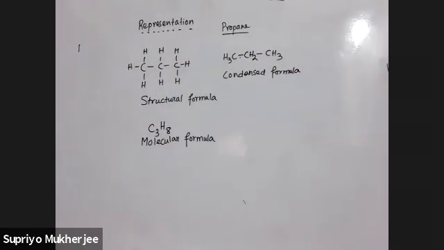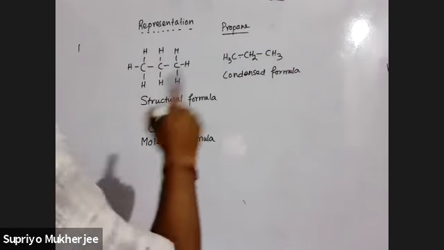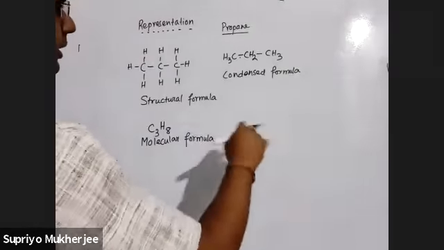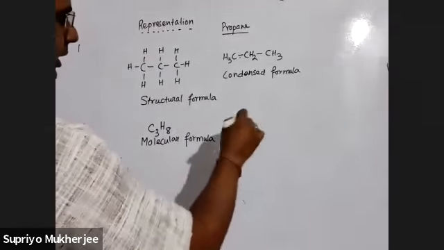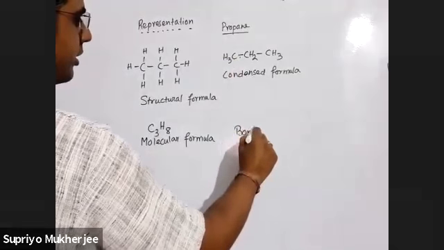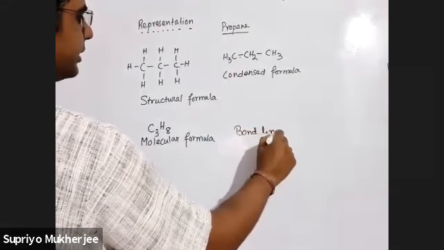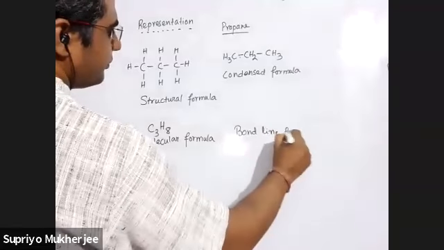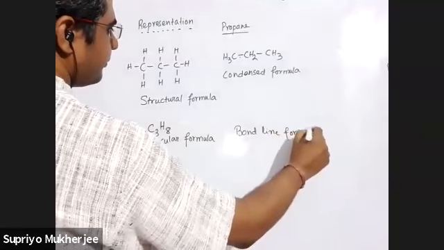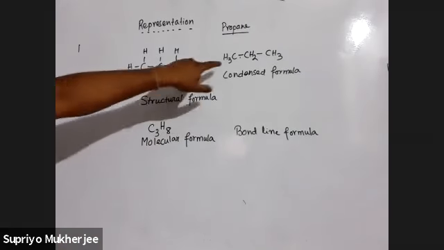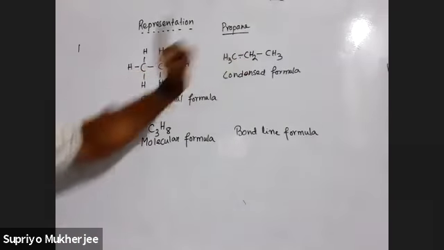Okay, this type of formula is called condensed formula. The last, which you have not studied in class 10th, maybe I have taught it to some people, but normally it is not taught in class 10th, is called bond line formula. It will be very important in class 11th and 12th if you are giving competitive examinations. In this type of formula, you have to see how many carbons are there in the chain.